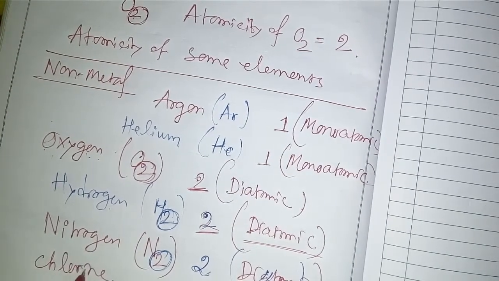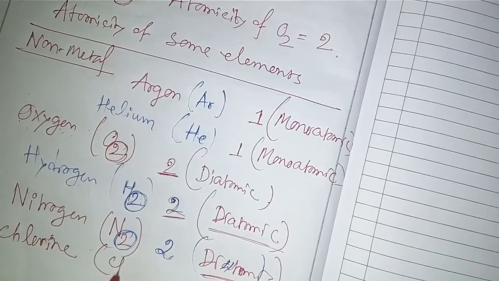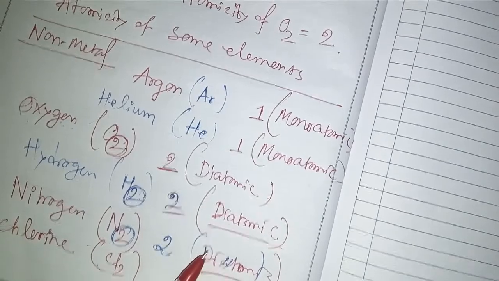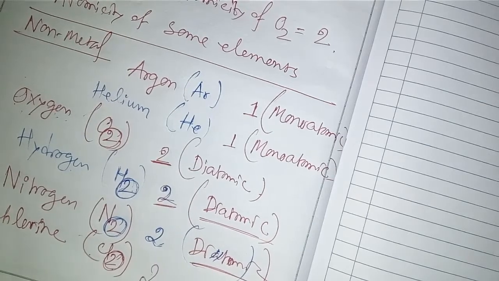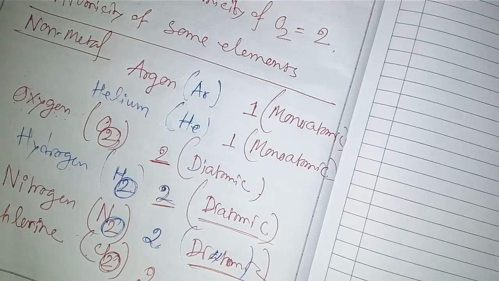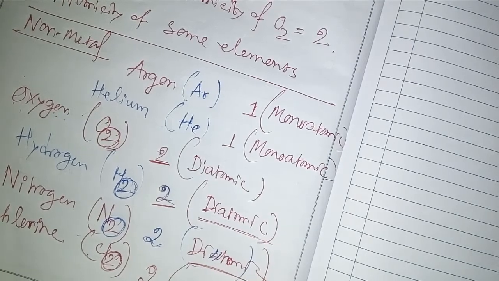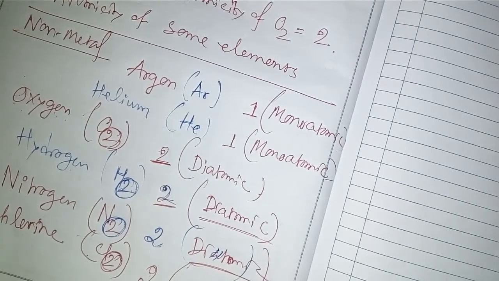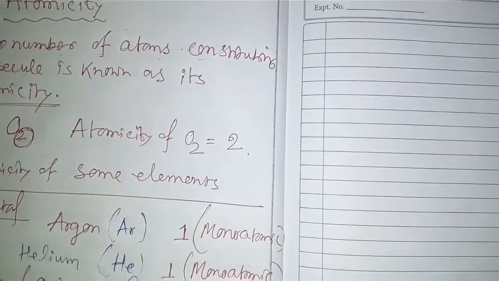Next, chlorine. The symbol of chlorine gas is Cl2. What is the atomicity? It is 2. The atomicity of the chlorine molecule is 2, so it is diatomic.